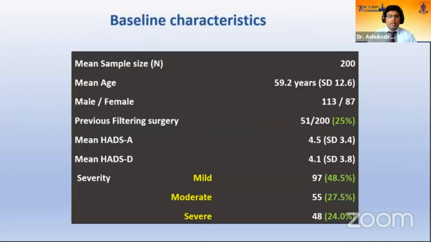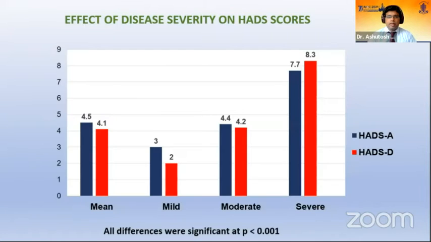Coming to our results, the baseline characteristics of the population were: the mean sample size was 200, out of which 51 patients had undergone a prior filtering surgery. The mean HADS-A and HADS-D scores were 4.5 and 4.1. 97 patients had mild disease, 55 had moderate disease, and 48 had severe disease, as per the Hodapp-Parrish-Anderson criteria.